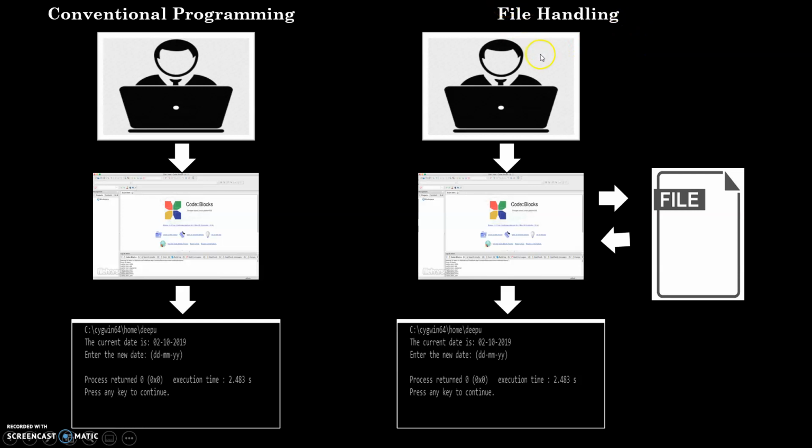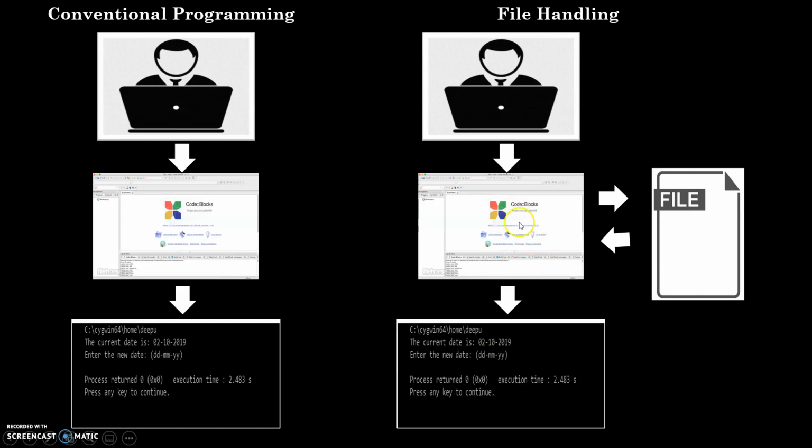So what difference is there? You can observe that most of the blocks that I have drawn on the left hand side, I have drawn on the right hand side as well. The user is there in the first block. The user is typing the code using the keyboard. The code will be typed on your IDE, the same IDE, Code Blocks, even the terminal could be there, and the same output will be shown on the monitor or your terminal.